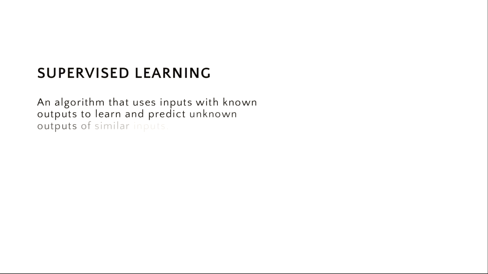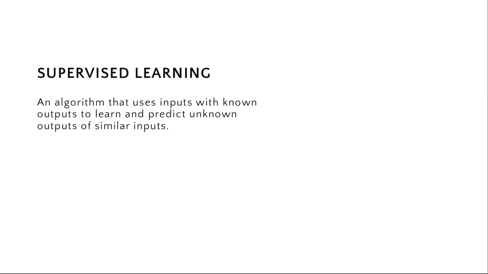The first one we're going to see is supervised learning. So basically how this algorithm works is we're going to have a bunch of input, which we already know what the output is, and we're going to use that to learn. And later on, if we get a similar input, we're going to use our knowledge to predict an unknown output.